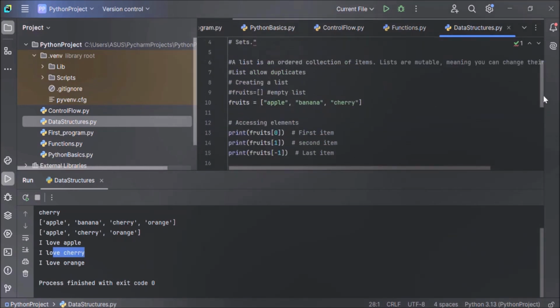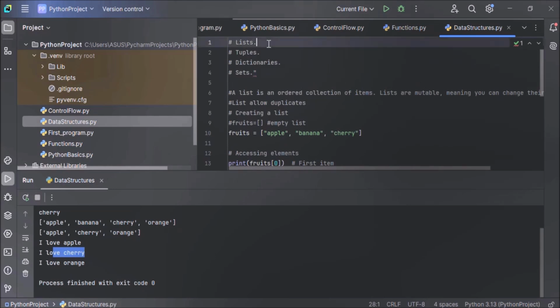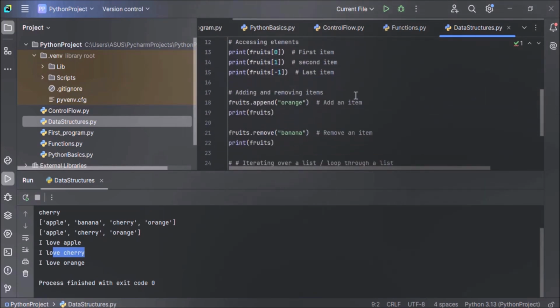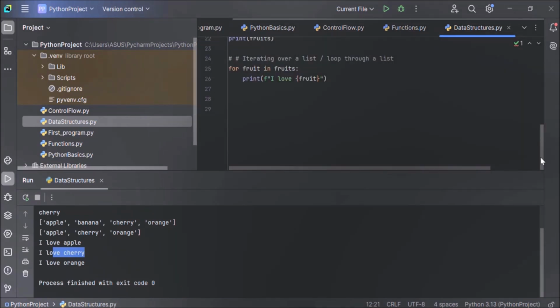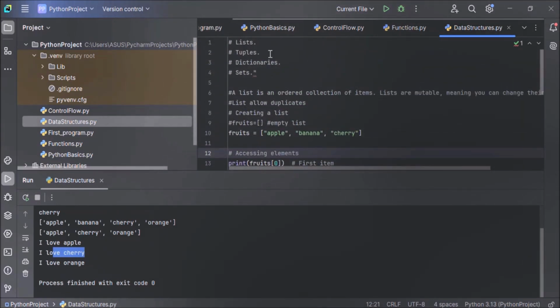Now I hope you've understood what a list is and how to create a list. You can also create an empty list by using empty brackets like this. If you want to create an empty list, list name equals and these empty brackets. This will create an empty list. So we covered how to create a list, how to access an item from the list, how to add an item using the append method, how to remove an item using the remove method, and how to iterate over a list using a for loop. Now let's move on to our next data structure, that is tuple.